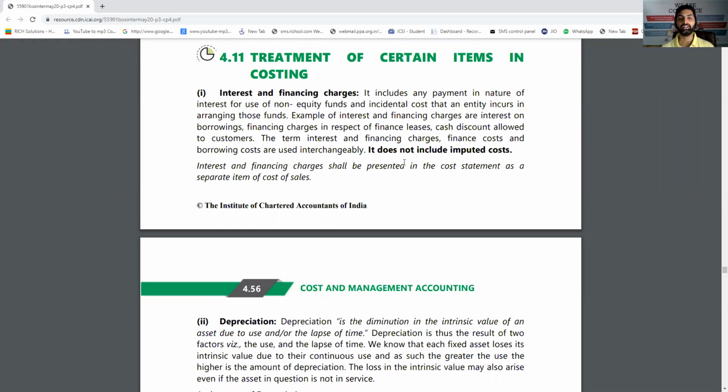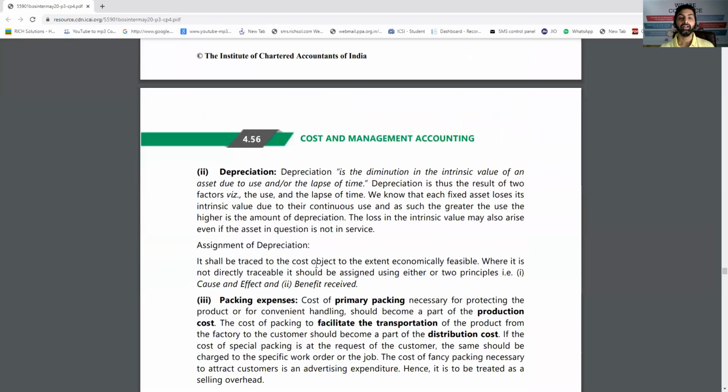But some say, no, it is not directly related to production, then why take it? So we can conclude that if you are actually paying that interest, office and admin overhead can be charged. But if it is notional, for example, if I would have invested this amount elsewhere instead of in the machine, I would have earned this much interest, that is opportunity cost, it does not have any place in the cost sheet.